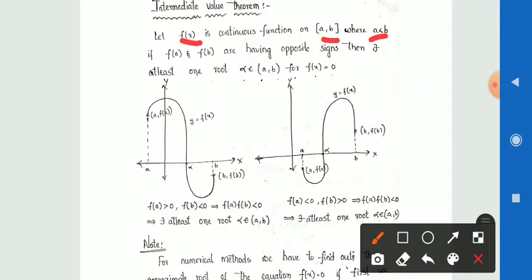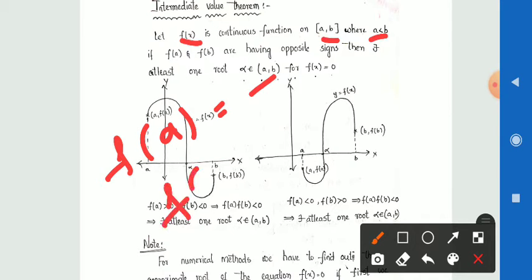If the f(a) value and f(b) value have opposite signs, it means if f(a) is positive then f(b) is negative, or if f(a) is negative then f(b) is positive.